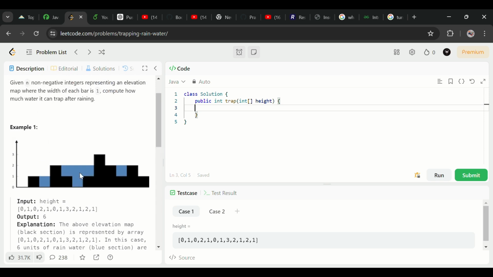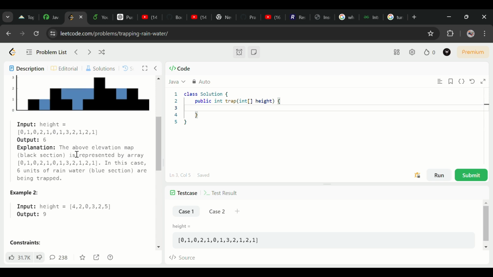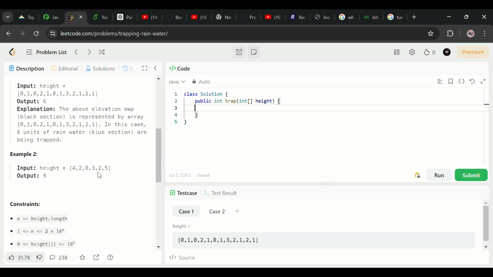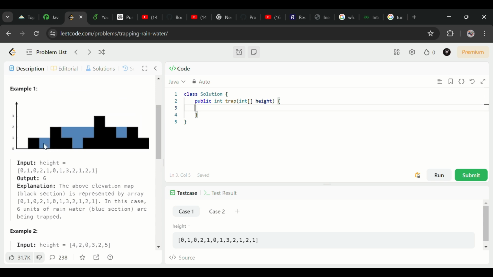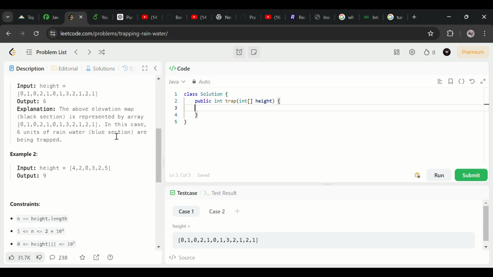In this question, what we have to find is how much water is stored between this block, and this block, and after this we have to return the total trapped water. Means this plus this plus this. That's what the question says. Let's check.